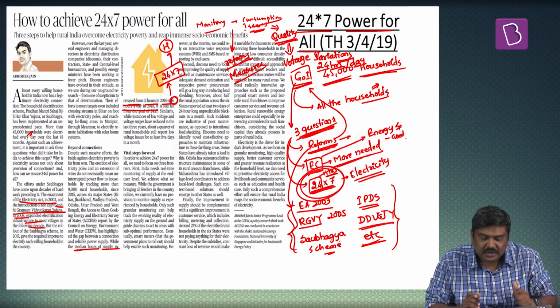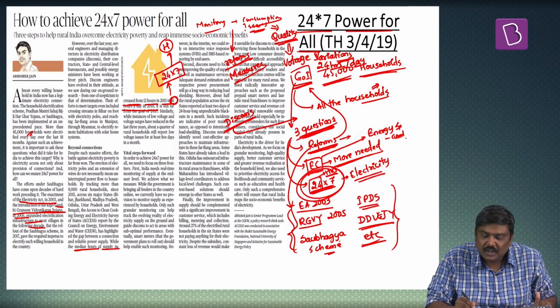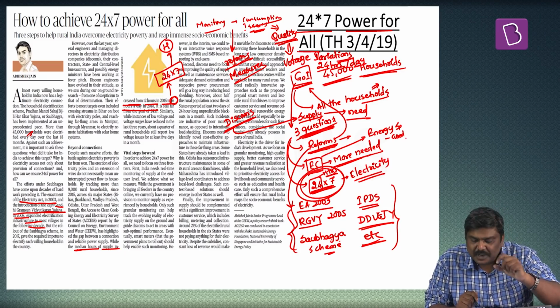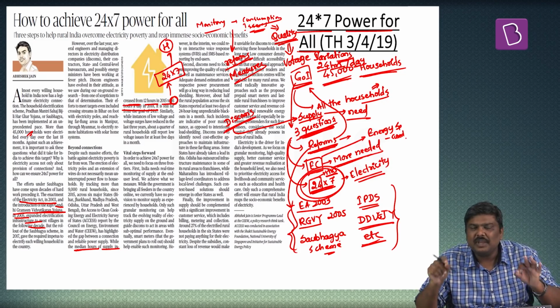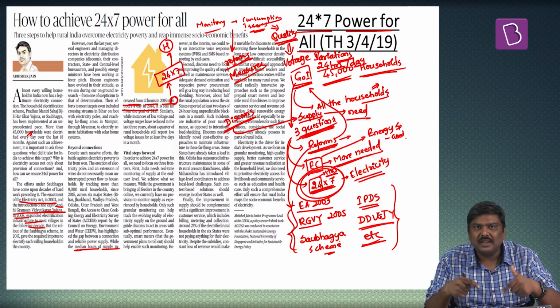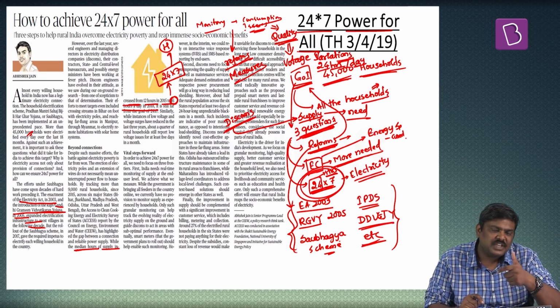The second important reform is the DISCOMs will have to start evaluating in terms of what kind of a supply that they need to do. In simple terms, how much electricity do they need to supply to these particular households? The estimation has to be improved. And based on the estimation, they will have to start procuring the electricity from the generation companies. That is the second important reform which has been recommended.